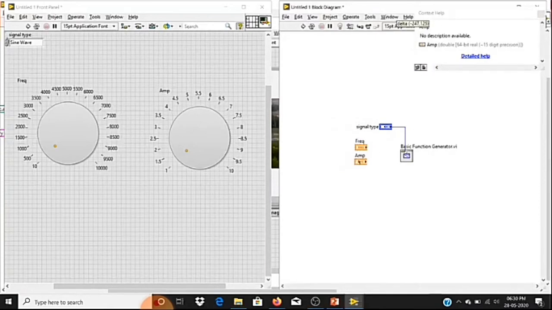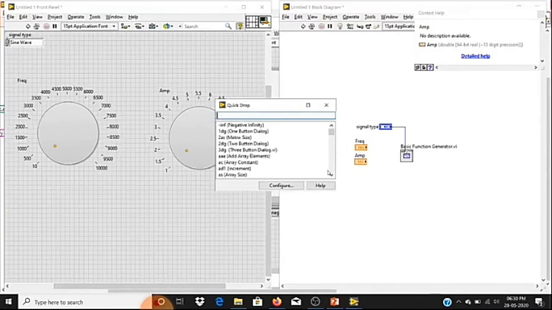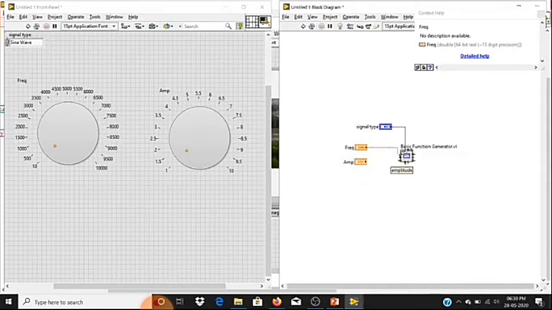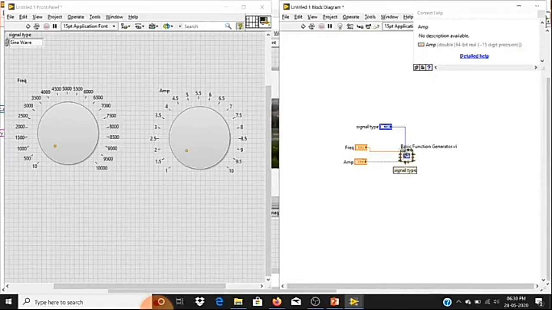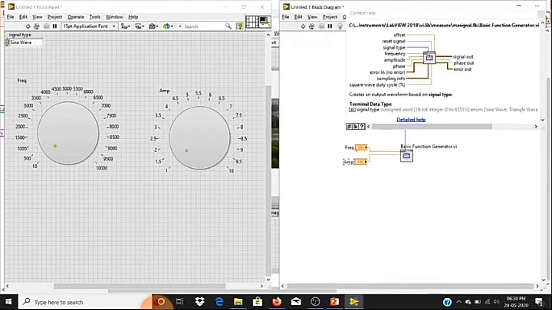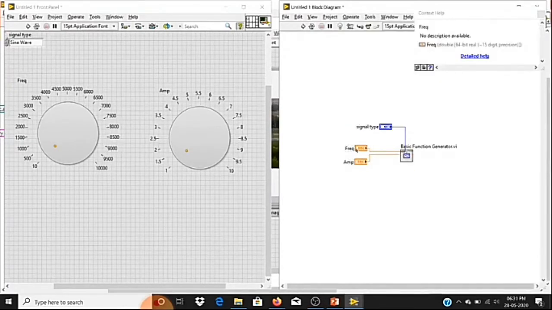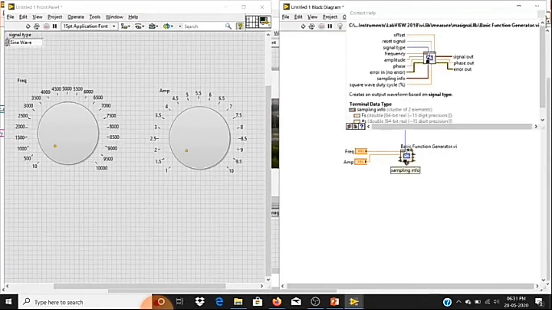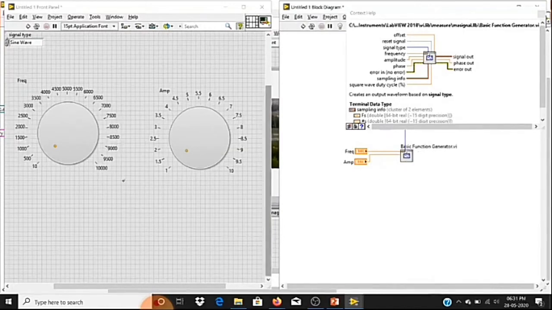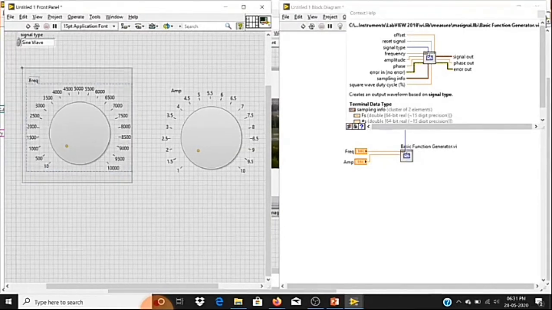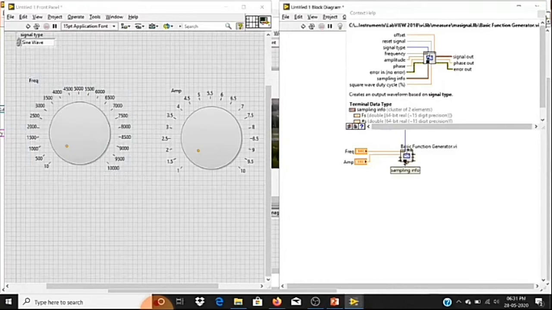So let me arrange the label. First let me connect the frequency, the second one amplitude. So we are going to vary only these two parameters. And a very important thing is sampling info. We must generate twice my maximum frequency. My sample rate should be twice my signal frequency. Then only this code will run without any error.